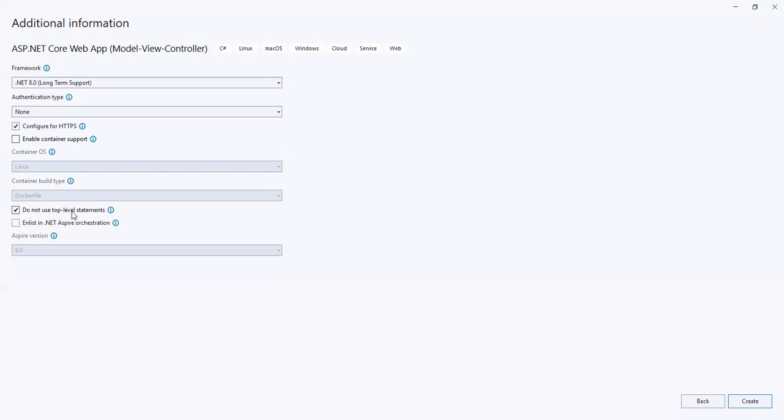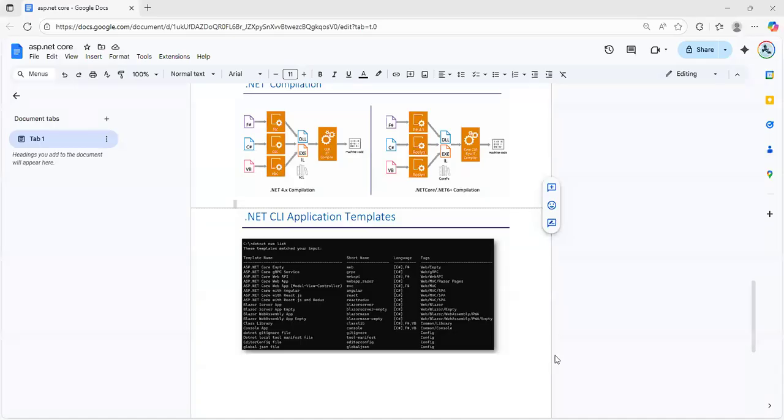So just check "do not use top level statement", uncheck the checkbox, then create. So this is how to create the .NET MVC application.